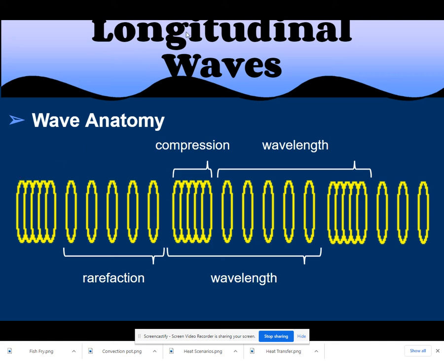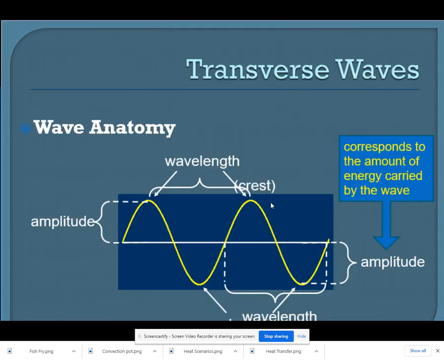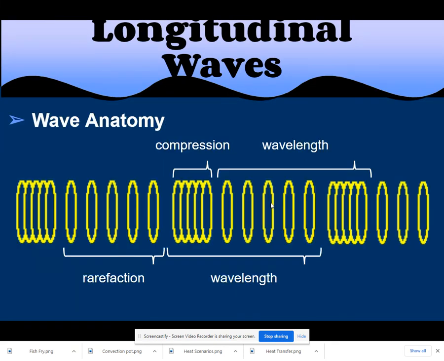All right, so here's a compressional wave. And by the way, this is what a sound wave is. It looks like this. Sound waves do not look like this. That's a transverse wave. Sound waves look like longitudinal compressional waves.